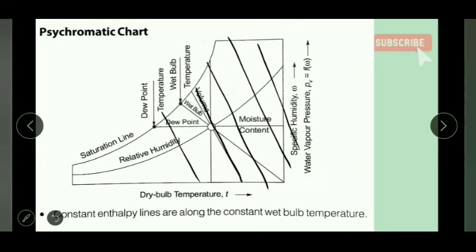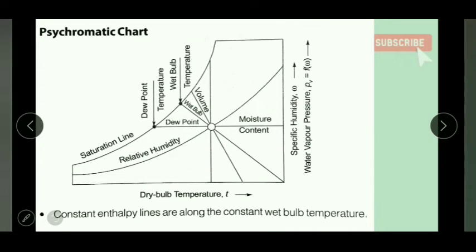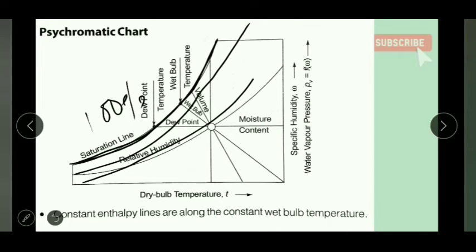So there will be lines like this, and these lines will be the constant volume lines. Another thing is relative humidity. This is the saturation line over here, and on this line the relative humidity will be 100%. From here there will be a number of lines like this, and these lines are showing the relative humidity.